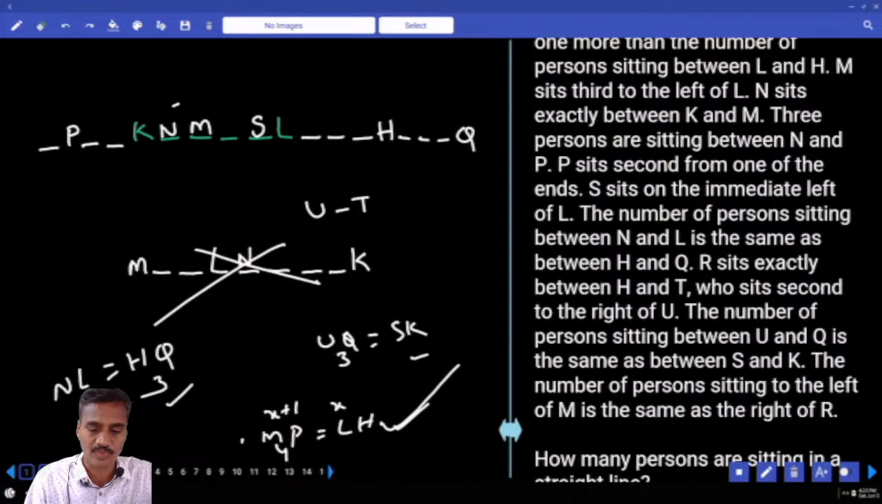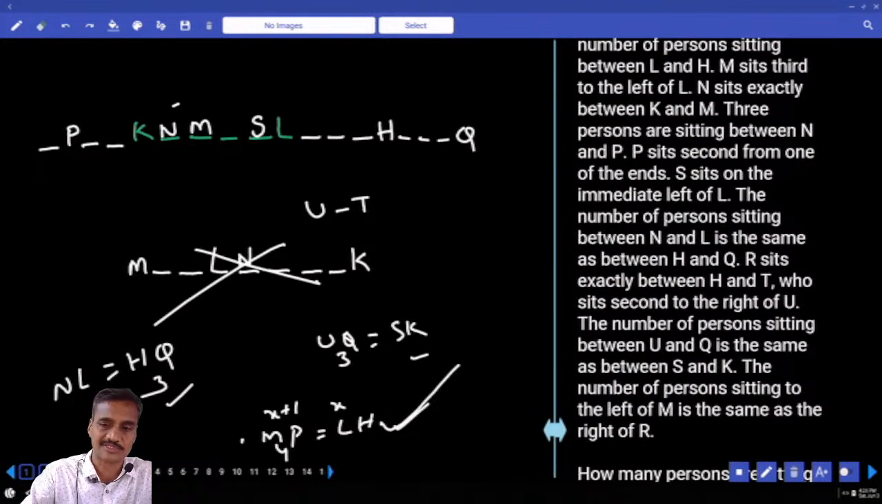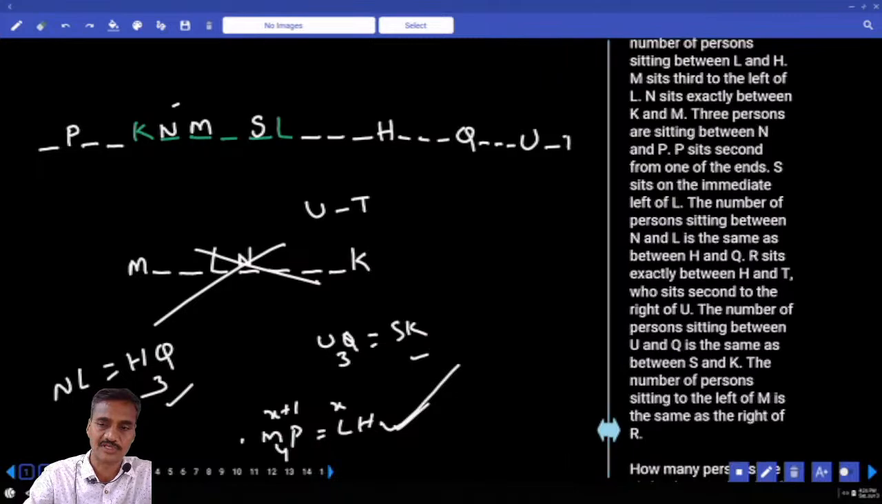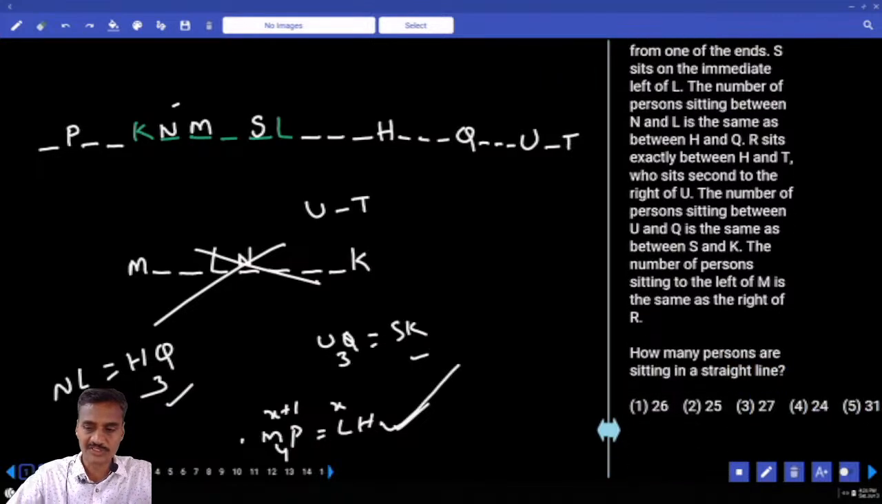And U and Q. Now U and Q, there must be exactly 3 people. S and K 3. And U and Q, there must be exactly 3. 1, 2, 3. U is here. Isn't it? Now if U is here, then what about this T? T is null.